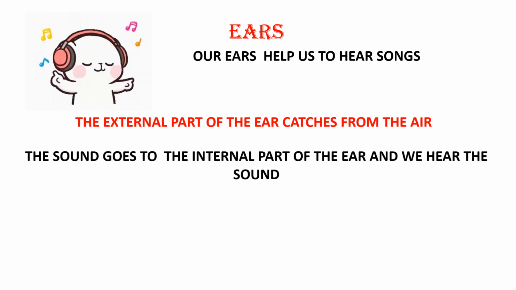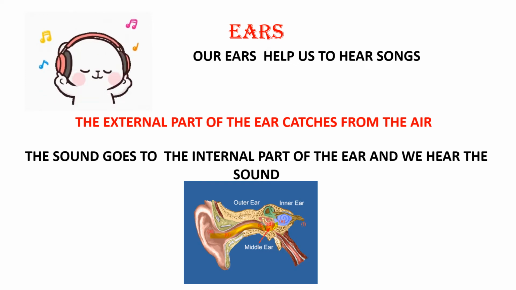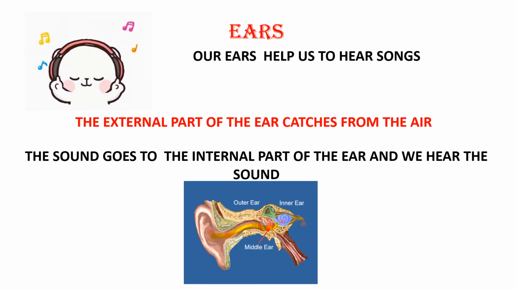The sound goes to the internal part of the ear and we hear the sound. Okay, so the external part of the ear, now here you see in this image, the external part of the ear will take the sound like this and it will make us hear the sound when it takes the sound to the internal part of the ear.